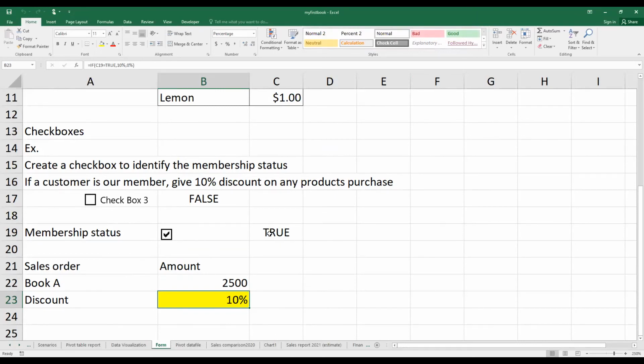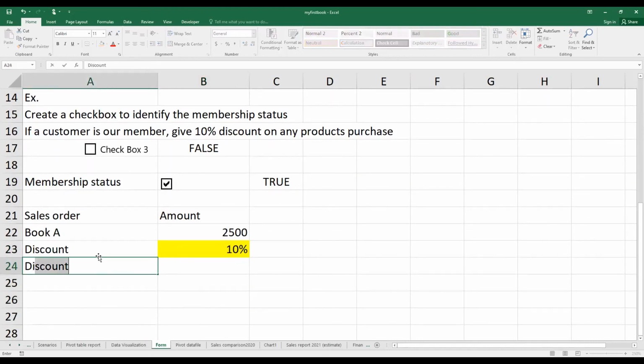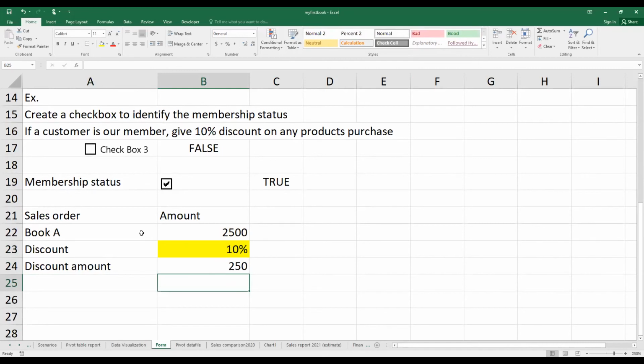You can see that now the selling shows true and the discount shows 10%. And then you just put more for calculating the discount amounts. I use the percentage of discount multiplied by the price of the product. Now the discount amount is 250 baht. And then I have the total, that is the original amount subtracted by discount.